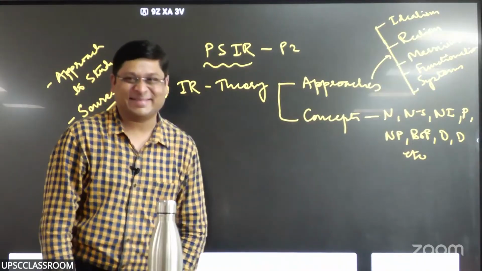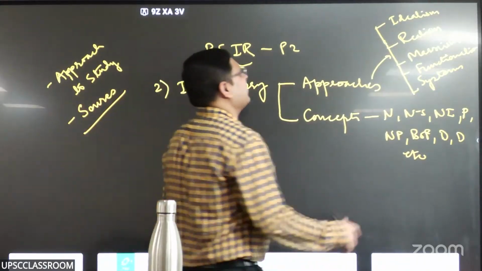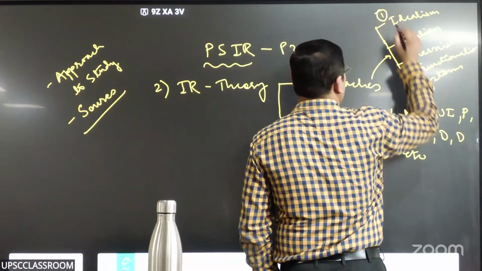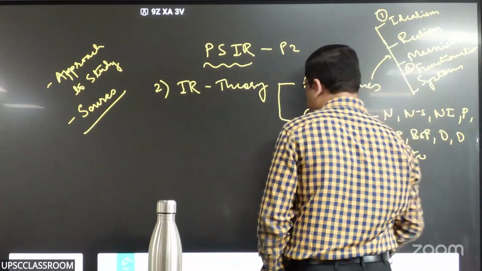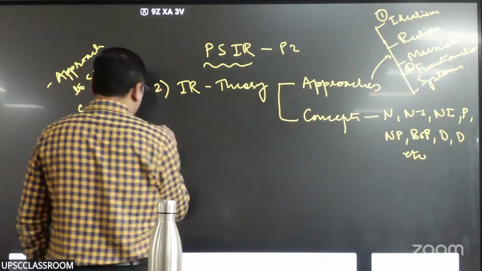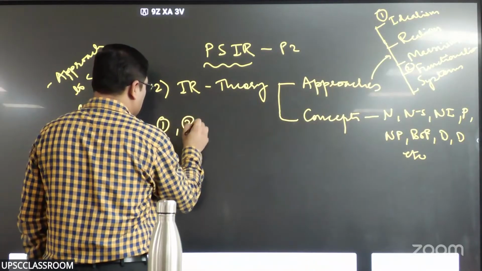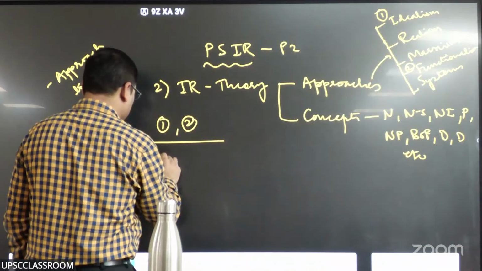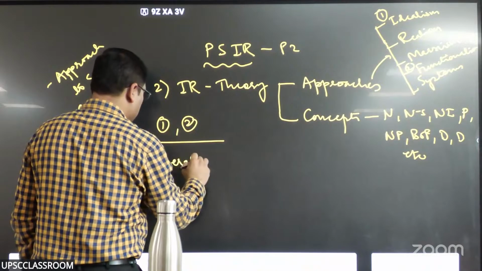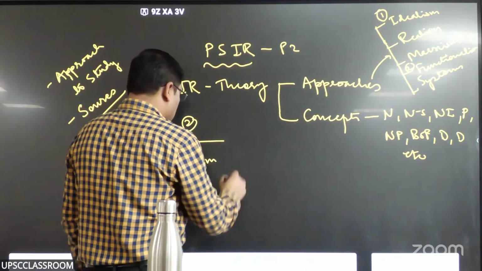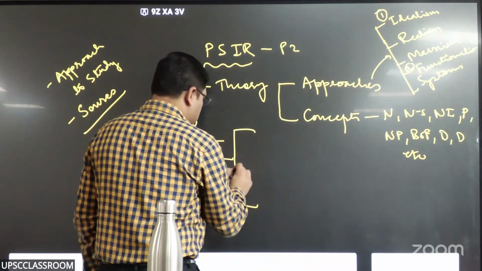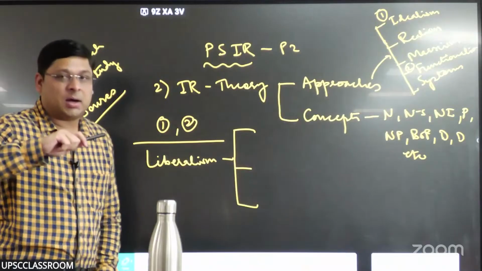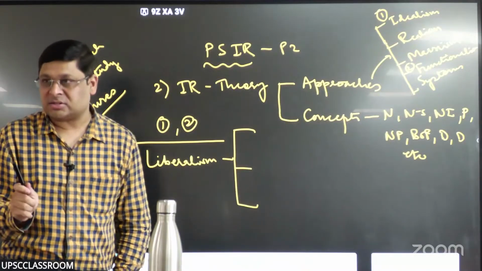Implicit part. There are two here. One is idealism and second is functionalism. These two broadly come under what is called liberalism. There are three broad streams in liberalism as far as liberalism as a theory of IR is concerned.